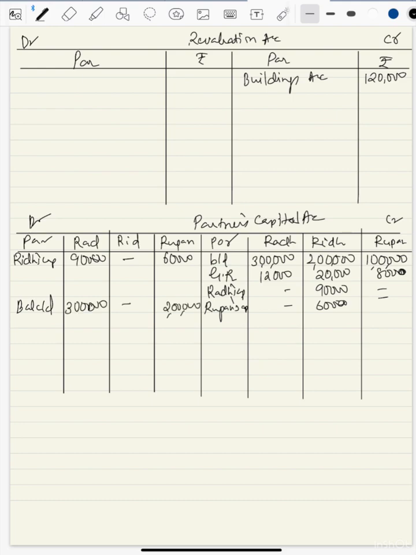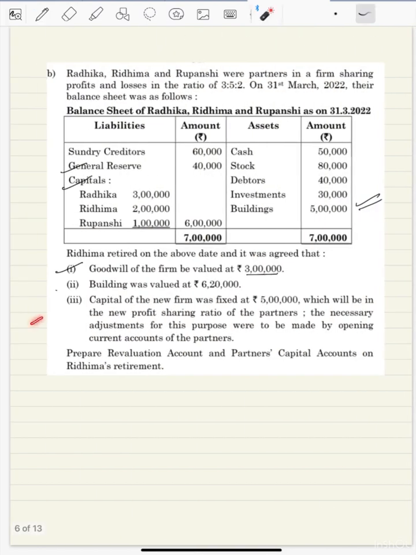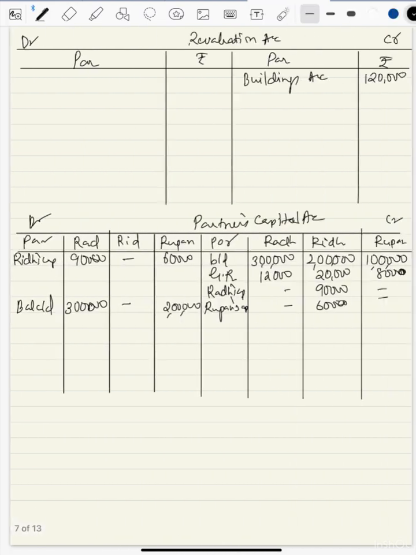Okay, it is not actually, it should be like this. So to make it, these people are going to bring in or withdraw the amount. So we have written the capital amount here. So this point is also completed. Now what we'll do, we'll close this revaluation account first.